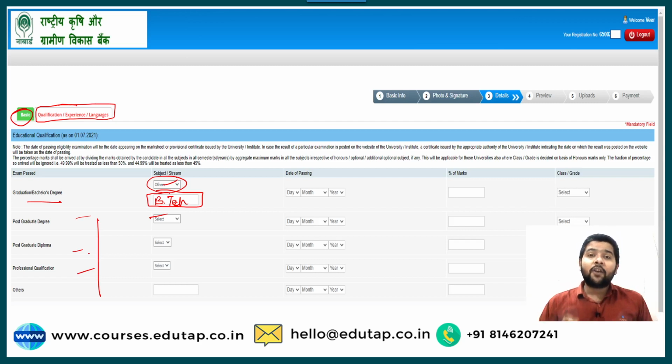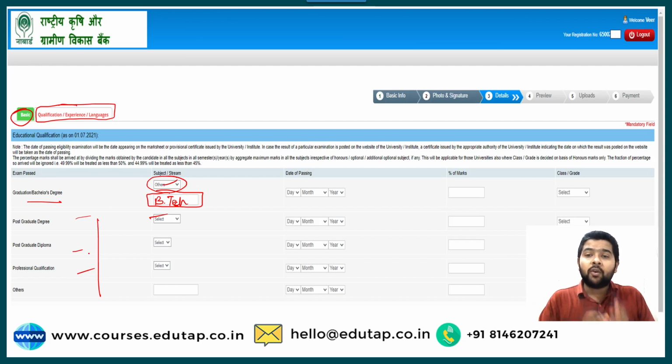So in the date of passing, what do you need to fill? You need to fill the date which is provided on your final year mark sheet or on the provisional certificate that is provided by the college when you move out from the college. Now there is one more thing for the students who have appeared for the examination and there is a pendency in their result. Like during the time of COVID, many of the institutes delayed the declaration of result.